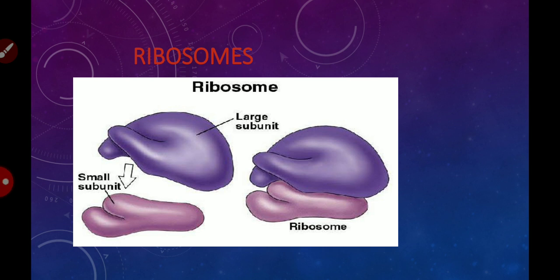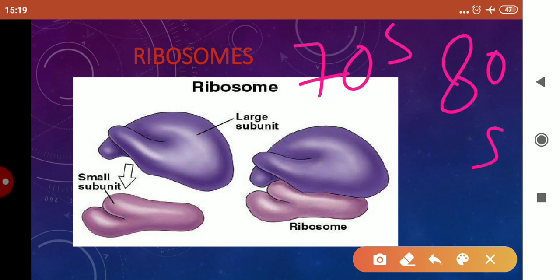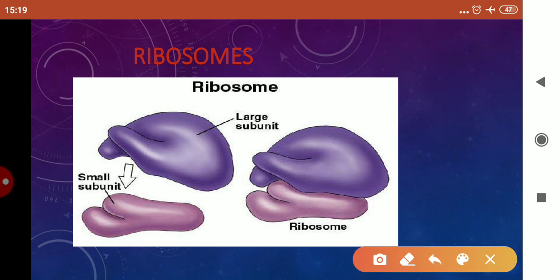Now, the ribosome is a cell organelle present in both eukaryotic as well as prokaryotic cells. And I have told you that there are two types of ribosomes, 70S as well as 80S. Now, each ribosome has two subunits, one is the large subunit and the other one is the small subunit.